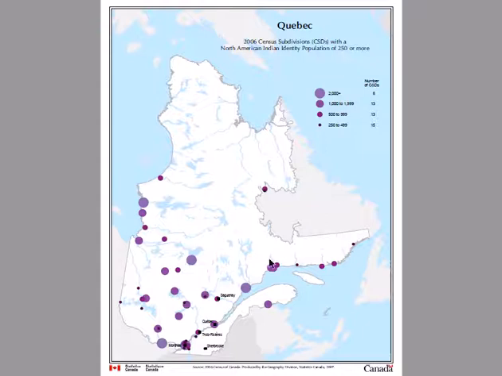What's interesting is on one side of the Continental Divide, for the most part, we see the Innu, and on the other side of the Continental Divide, in a different drainage basin pattern, we see the Cree.